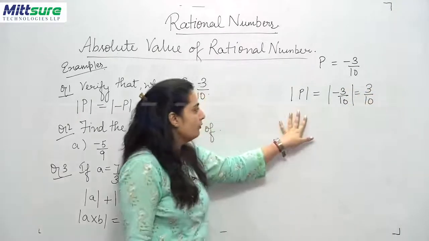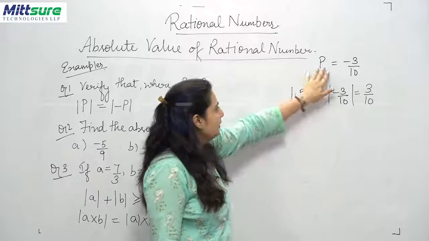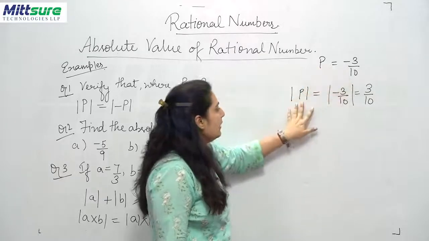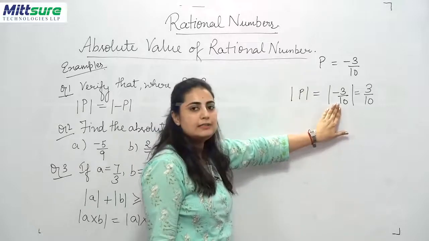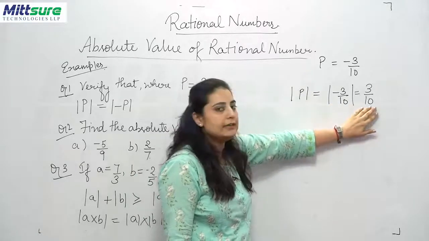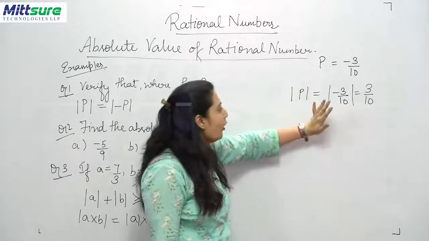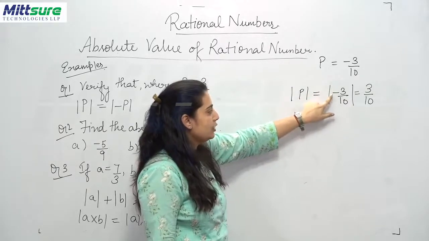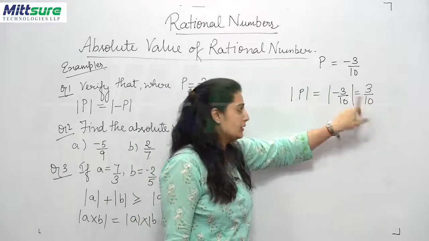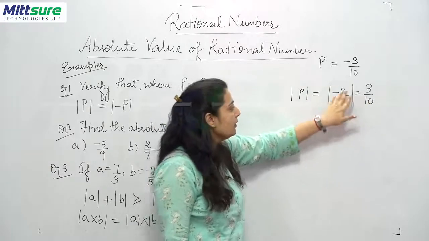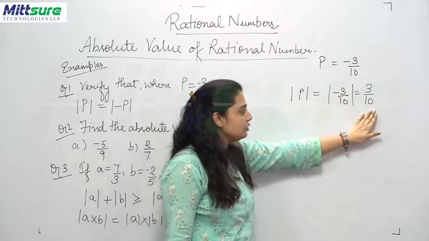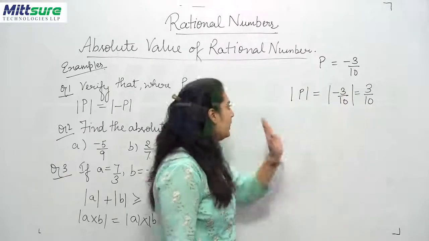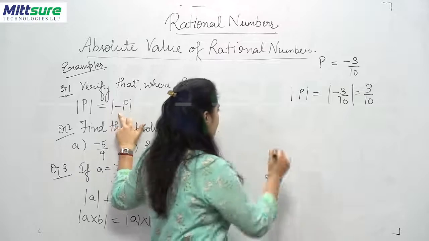The P's value, minus 3 upon 10, has been substituted inside the mode and I have calculated the absolute value. We all know that the absolute value of a negative rational number is always positive, right? So minus 3 upon 10 has been changed to its absolute value, that is 3 upon 10.